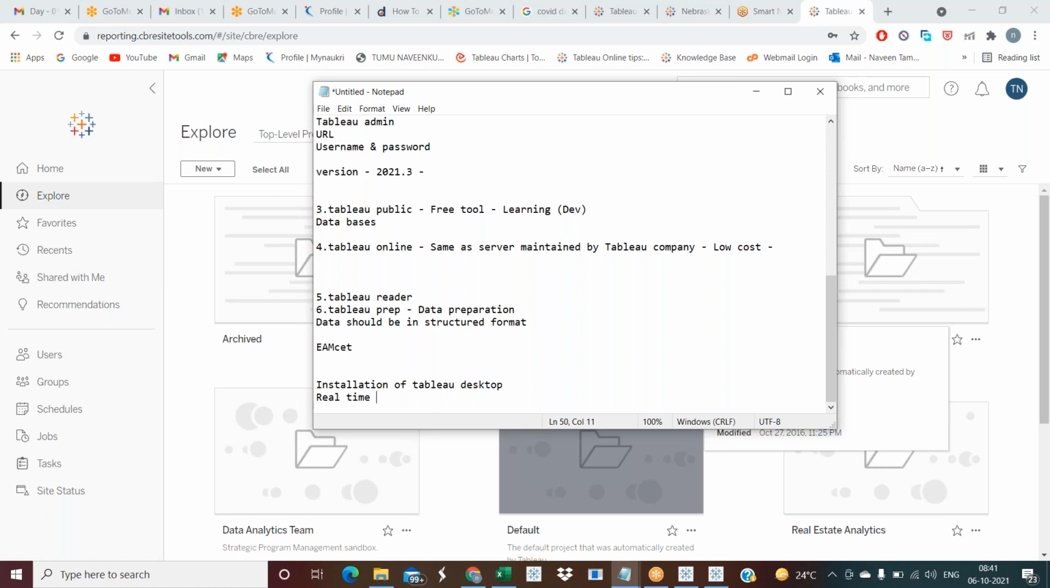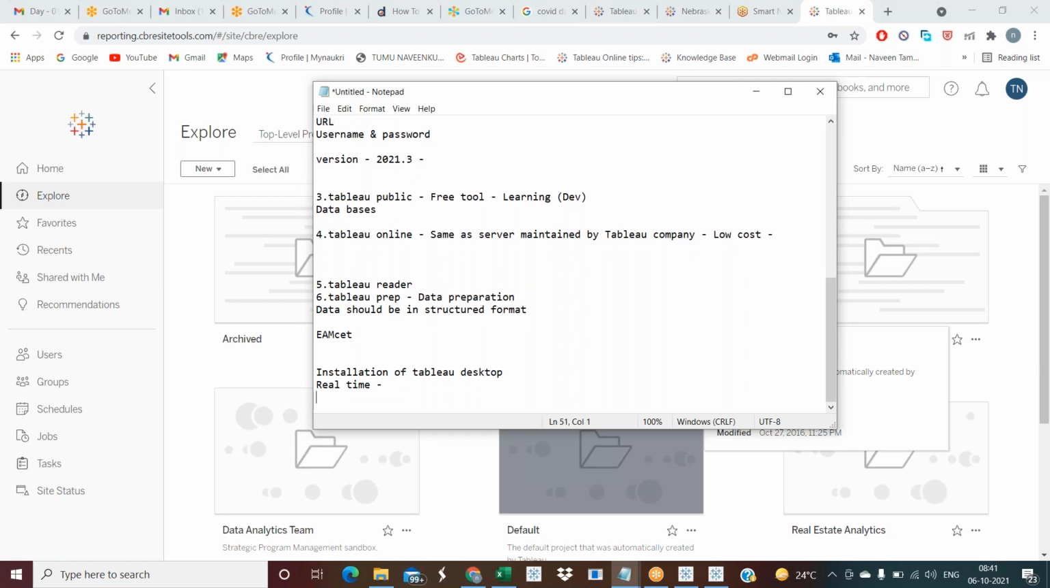In real time, you don't install Tableau Desktop, you don't install anything, any of the servers, anything; you never install at the real-time level. Instead, you raise a ticket to the Tableau admin, through a mail. He will install Tableau Desktop into your system. You don't have to install it yourself.